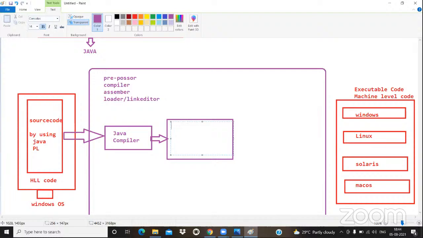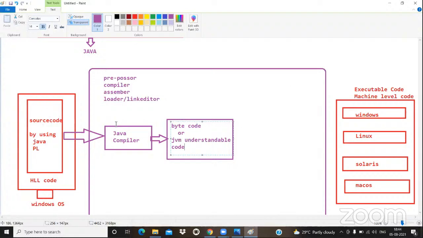But here, technically, we are not using this type of wording. We are using the best word in Java, that is called bytecode. And we can also call it JVM understandable code. Will you please concentrate? Our intention is: how did Java become a platform independent programming language? What type of weapon do we have in Java? That point I'm going to explain right now.